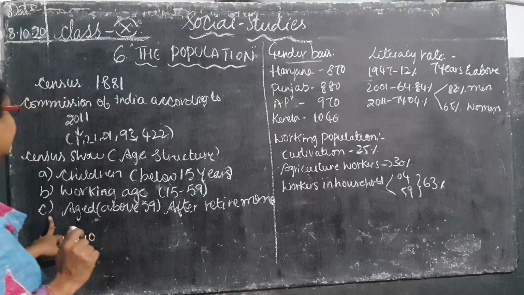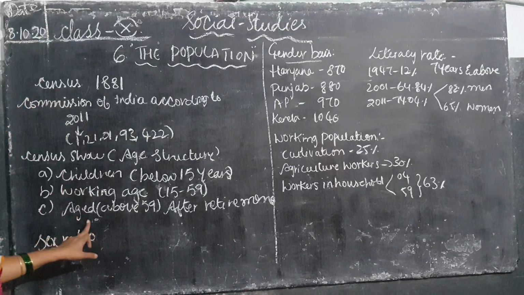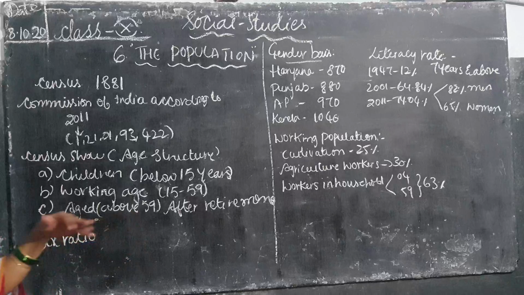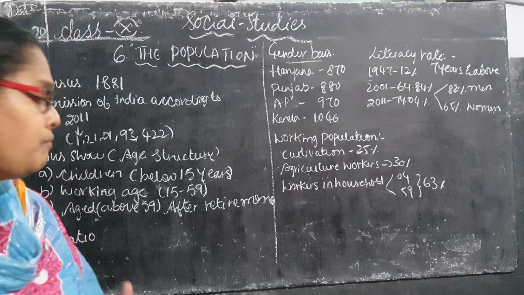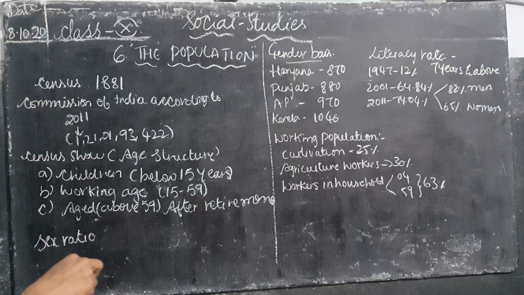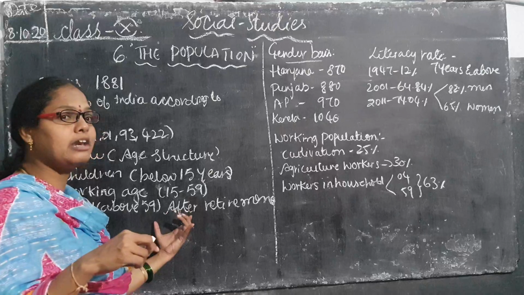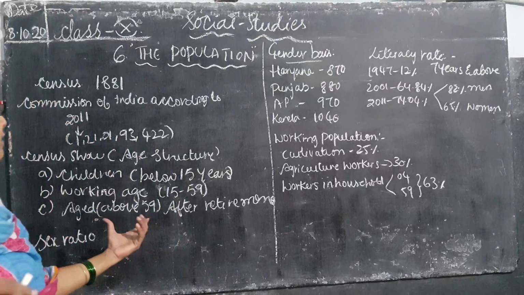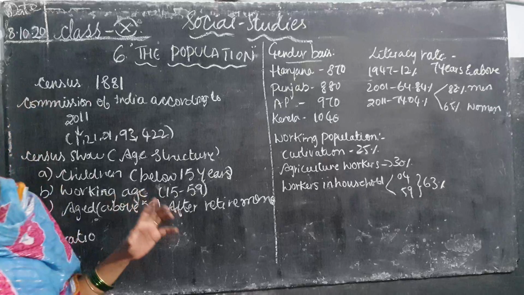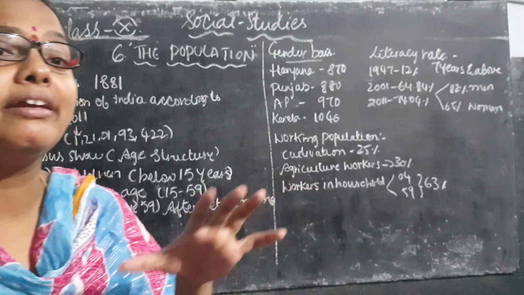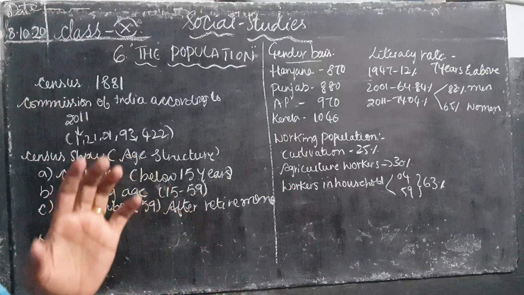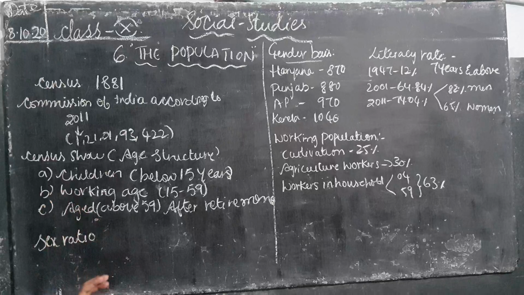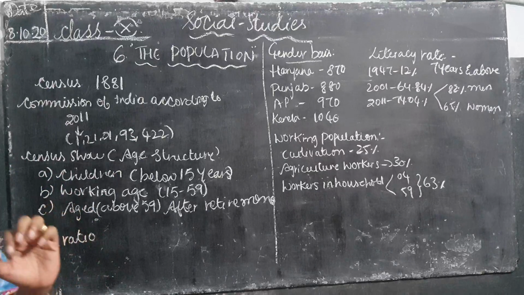Next, third category, C category. What they are telling? Aged above 59 years. Those people who have attained the age of 59 years are after retirement. The retirement is how many years, children? If they attain the age of 59, compulsorily the government will be giving retirement to that particular person.